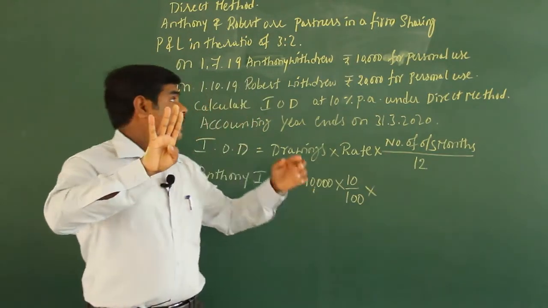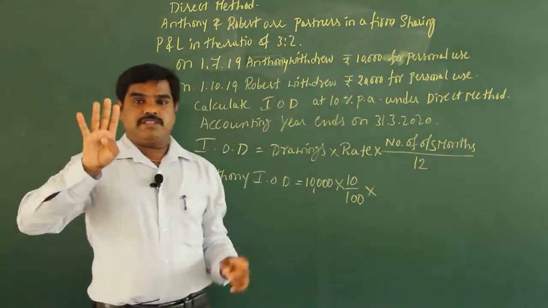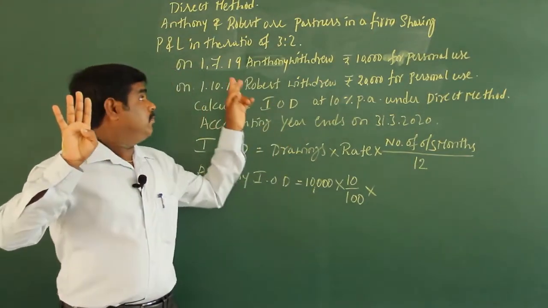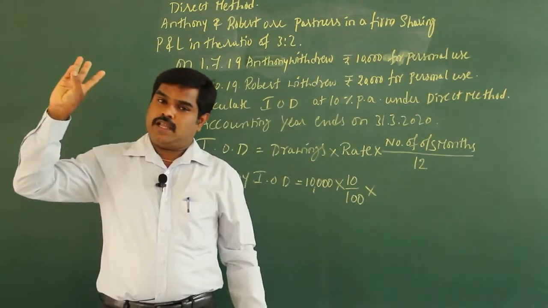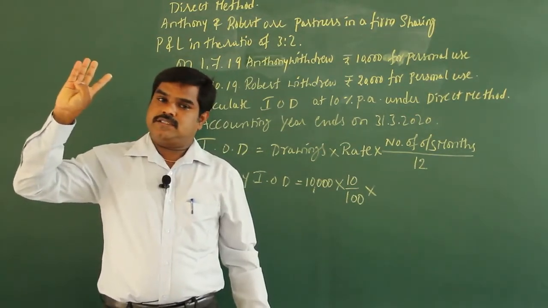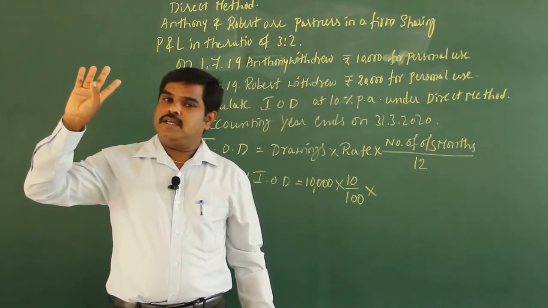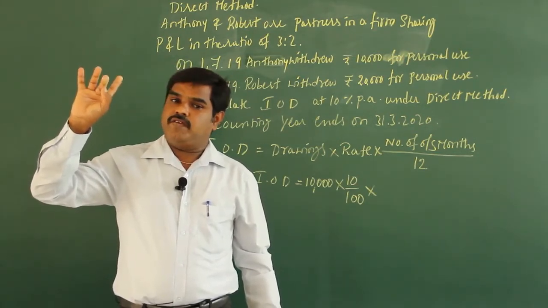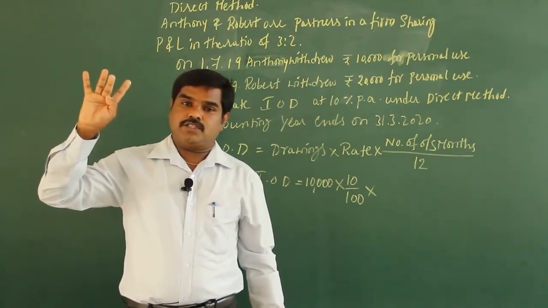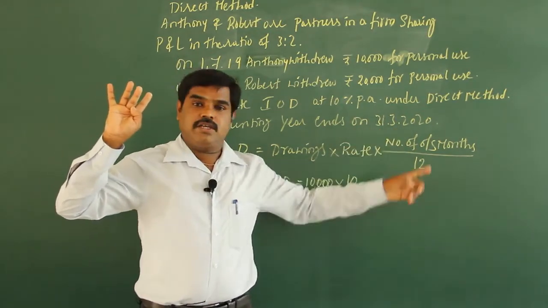Say for example, here it's given 1/7. That means the money is drawn in the month of July. So July, August, September, October, November, December, again January, February, March. So March end, 31st March.